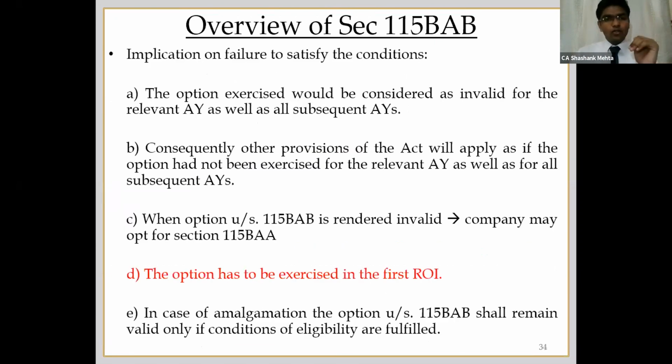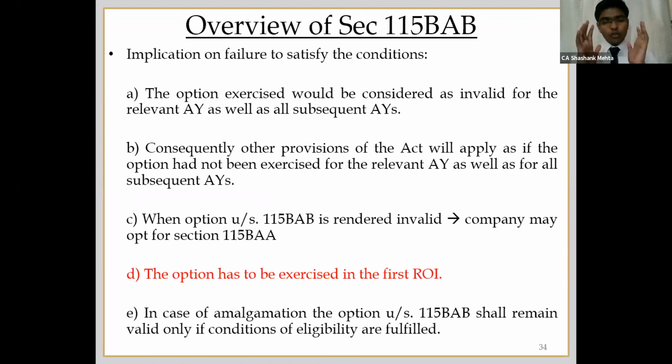Now the implication here also: once you violate any condition, then for that assessment year as well as for the subsequent assessment years, you will not be able to opt for this scheme. It will be held as if you have not opted for the scheme, and the normal provisions of the act will apply. But one relaxation here is, if you are not able to satisfy any condition under 115BAB, then you can still shift to 115BAA. You have got the option to shift from 115BAB to 115BAA. That is the point.